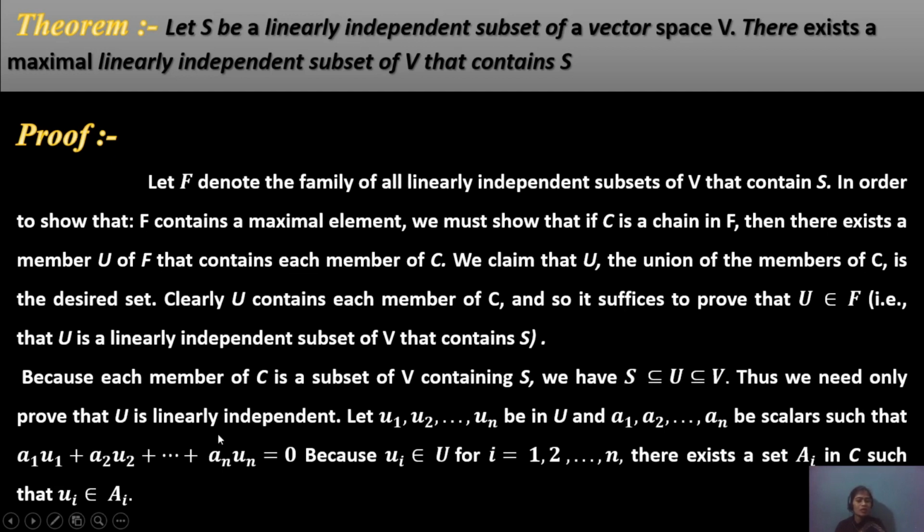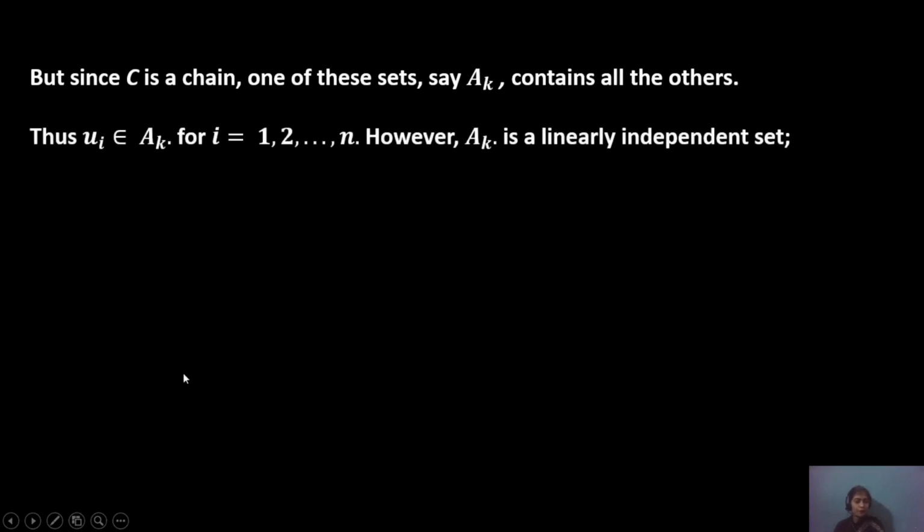We need to prove only that U is linearly independent. Let u1 to un be members of U and a1 to an be scalars such that a1u1 + a2u2 + a3u3 + ... + anun equals 0. Each ui is an element of U for i equals 1 to n, so there exists a member A_k of the chain such that each ui is an element of A_k, and A_k is a linearly independent set.